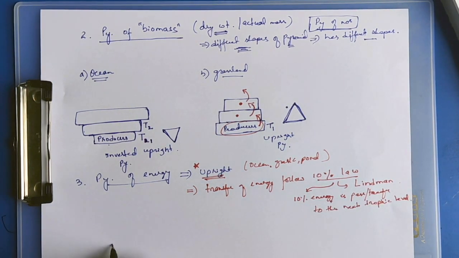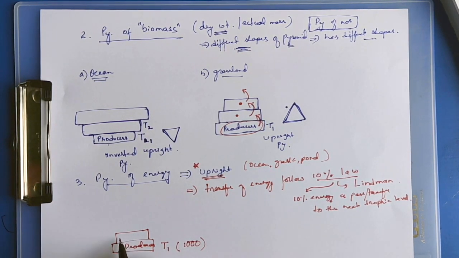Producers are always at the bottom, trophic level 1. Let's say they synthesize 1000 energy. The producers will be eaten up by herbivores. Producers transfer 10% of this energy to herbivores. That means 100 units would be transferred to the herbivores.